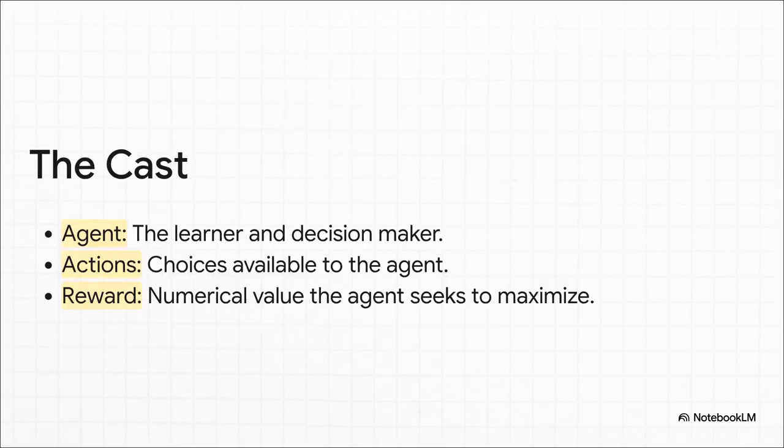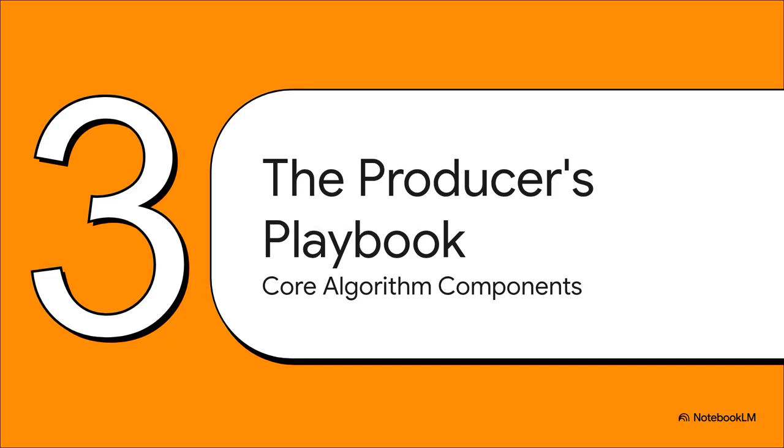Okay, so let's meet the cast in our little story. You, the music producer, you're our learning agent. You're the one making the tough decisions. The artists themselves, well, they're the different actions or choices you can take. And the streaming revenue, that's the reward. That's what you get after making your choice. Pretty simple, right? So how does our producer actually make a decision? What's going on in their head? Well, let's open up their playbook and take a look at the core components of their strategy.